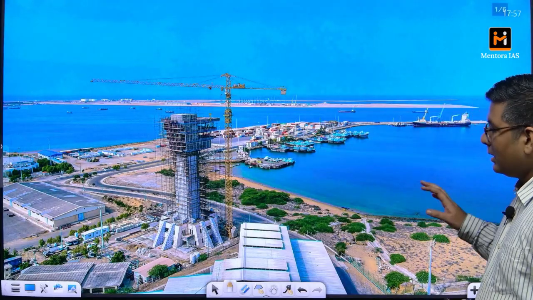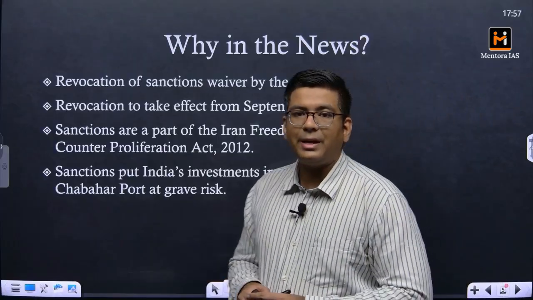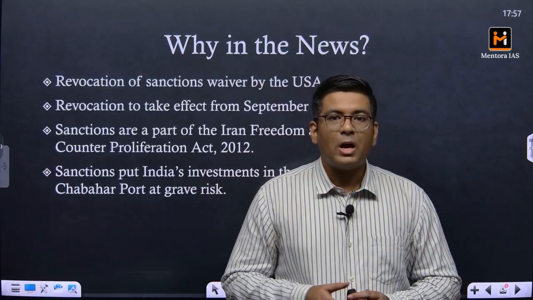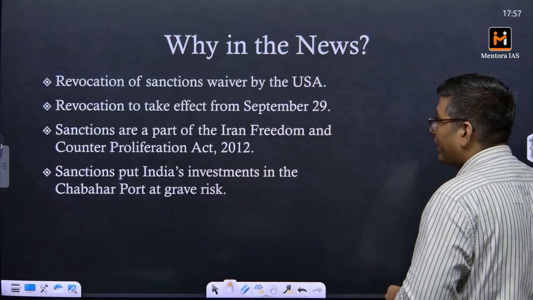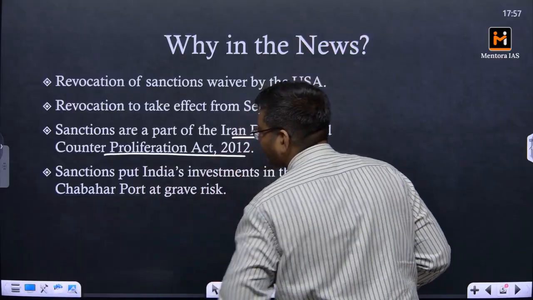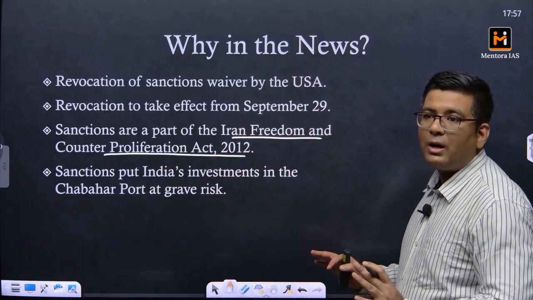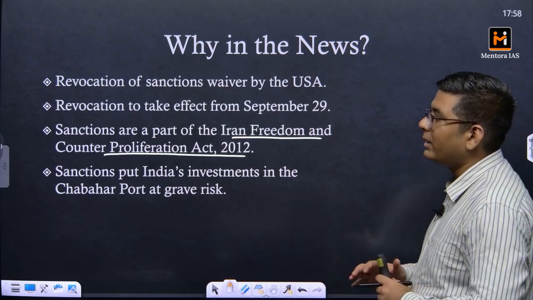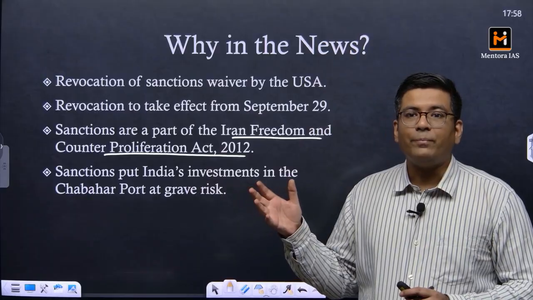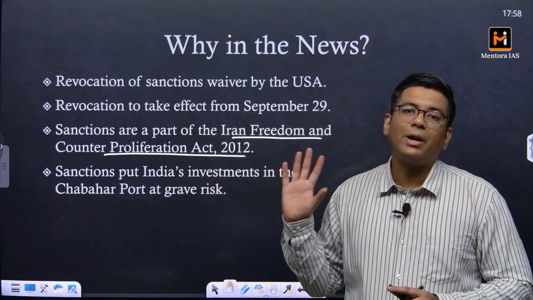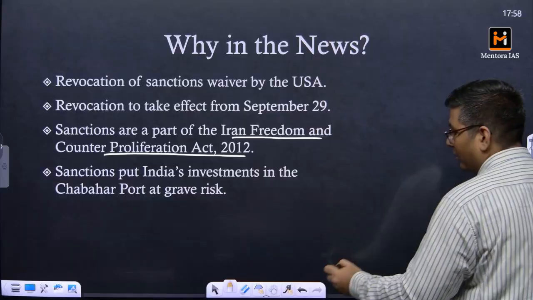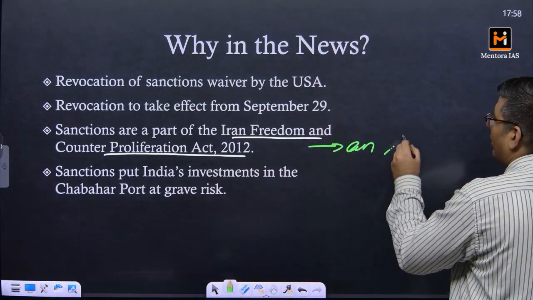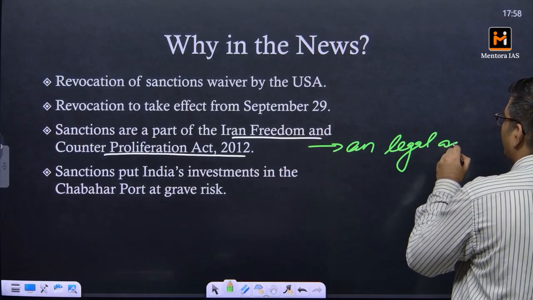So what has recently happened is that there was a particular act that was enacted in the United States of America in 2013. A part of that act was the Iran Freedom and Counter Proliferation Act. This was a part of a larger act established in 2013. Under this act, legal sanctions were imposed upon Iran by the United States of America. This is a legal act of the US.